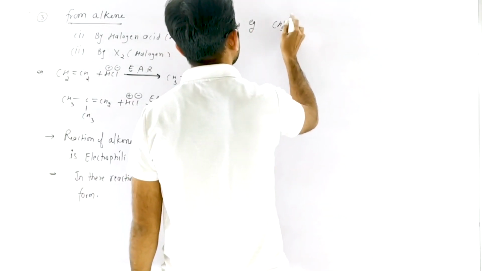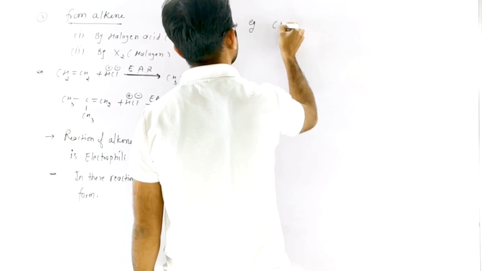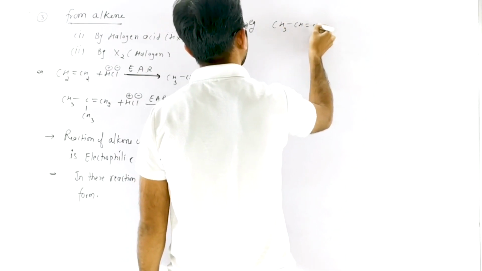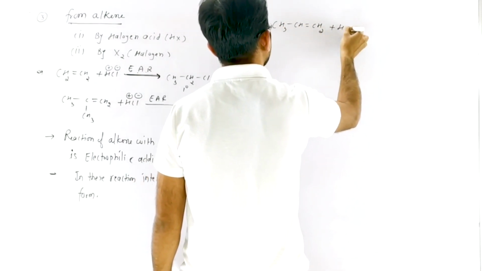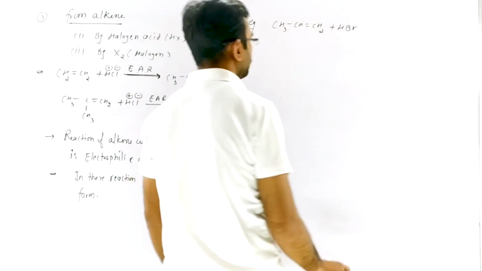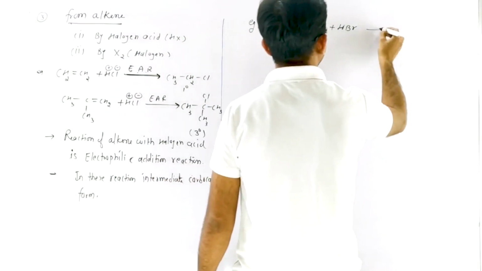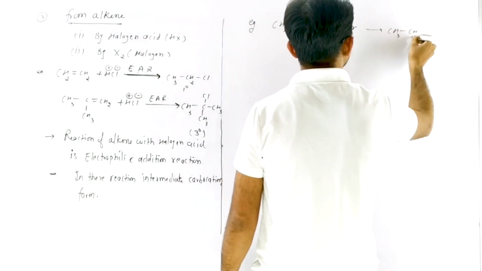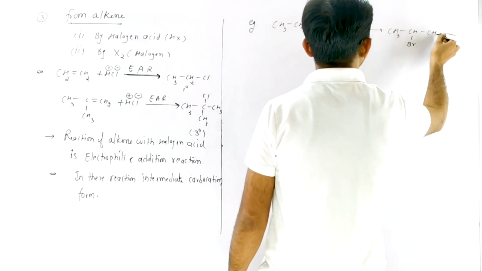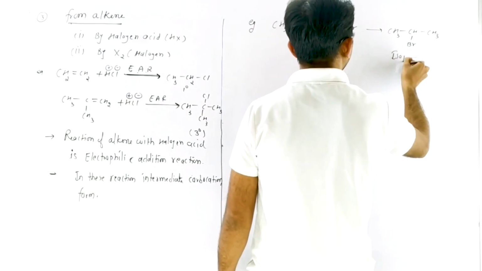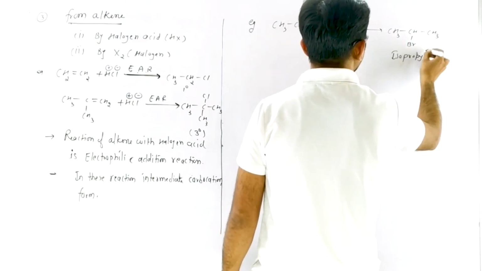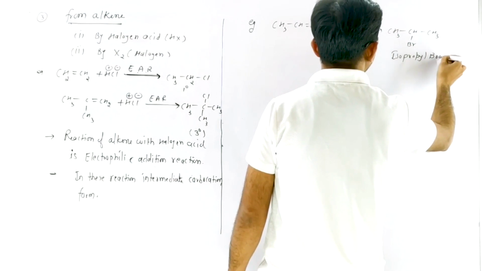We have one more example. We have CH3CH=CH2 plus HBr. Now hydrogen bromide reacts with propene, then the product is CH3CHBrCH3 or isopropyl bromide. That is the product of the reaction.